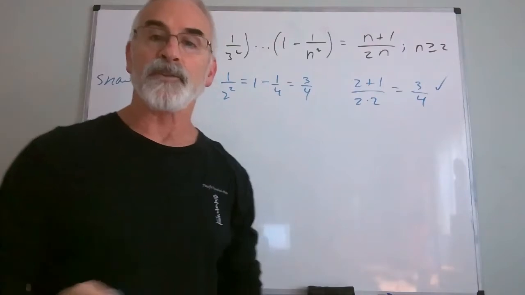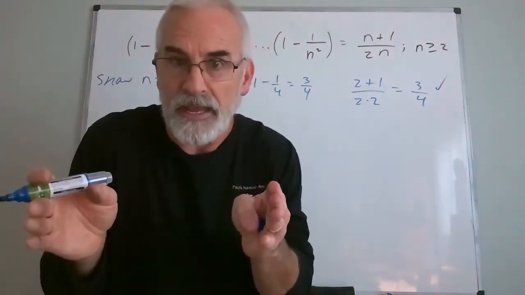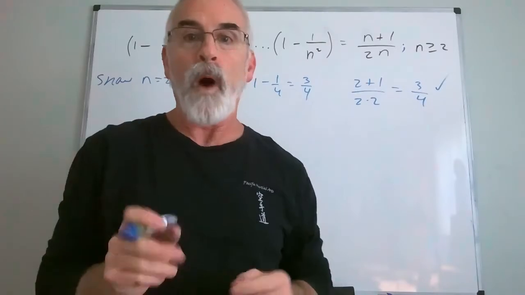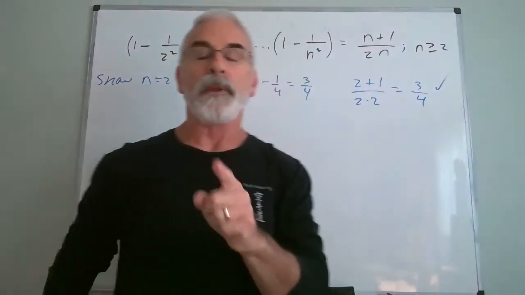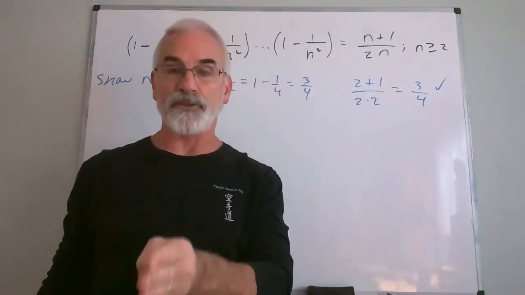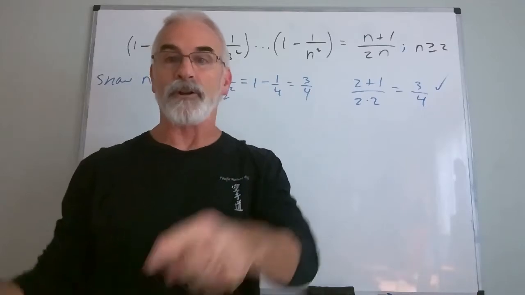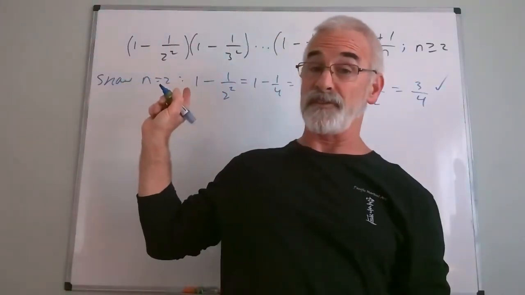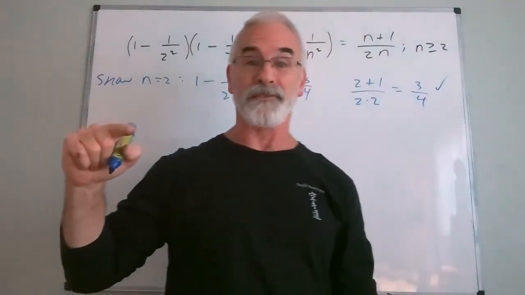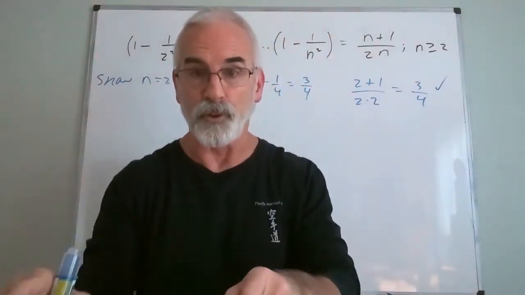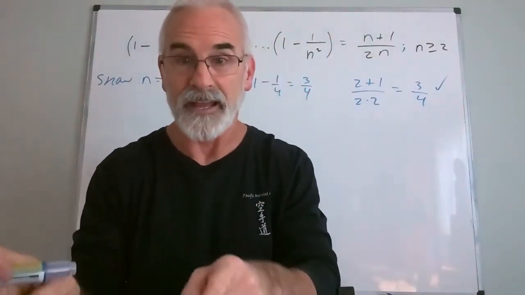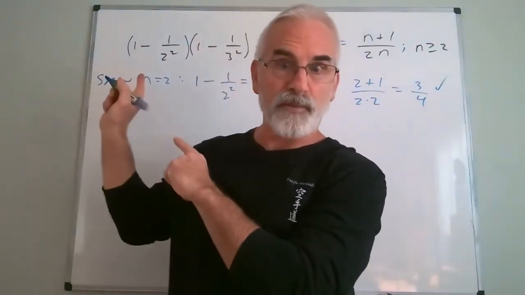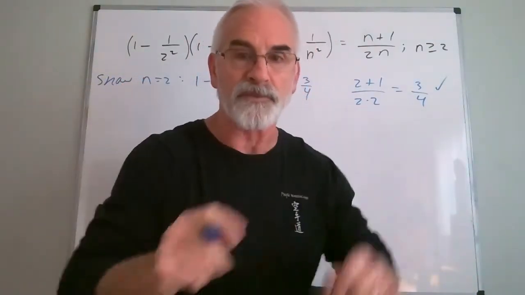Okay. Now, here's why he's saying, if I assume it's true for n equal k, all I have to show is that that automatically means k plus 1. Well, why do I only have to show that? Because if assuming it's true for k guarantees it's true for k plus 1, and we've already shown the first instance at 2, well, that means I've proved n equals 2 is true, so that would mean that n equals 3 has to be true.